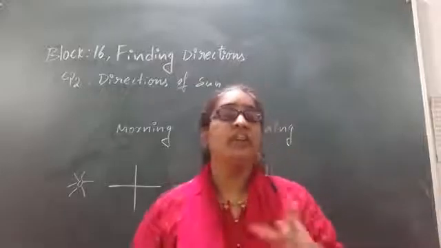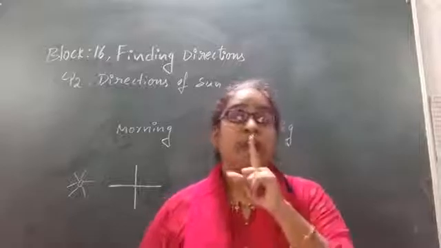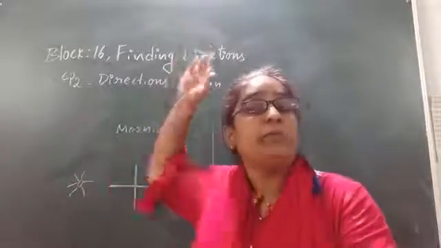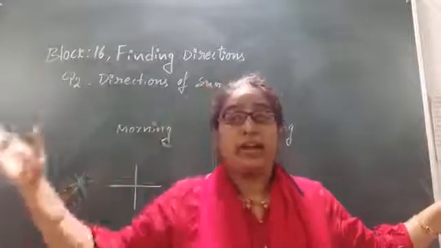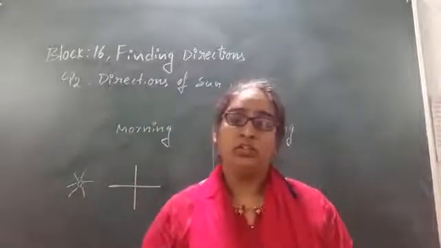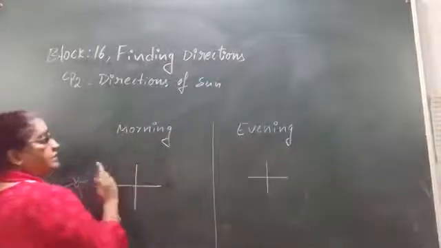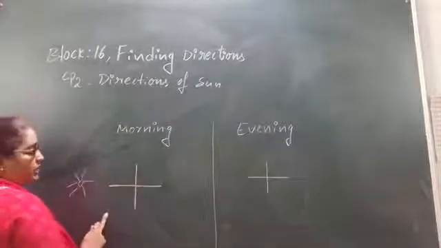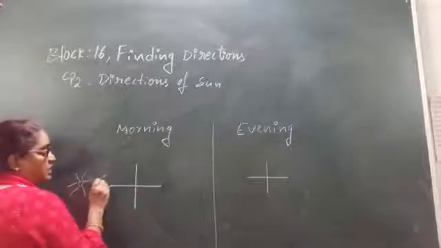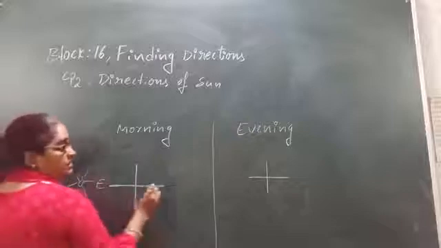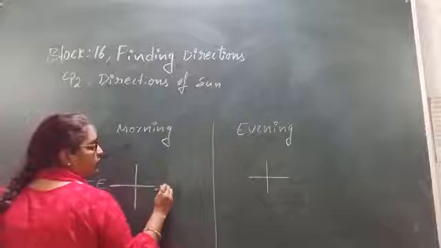Again I am telling you, children, if I am facing the rising sun, then I am facing east, my back will be west, my left will be north and my right will be south. Okay, children? So now we will look at the blackboard. Here, imagine that this is morning time. The sun always rises in the east. So opposite the east direction, which direction do I have? West.